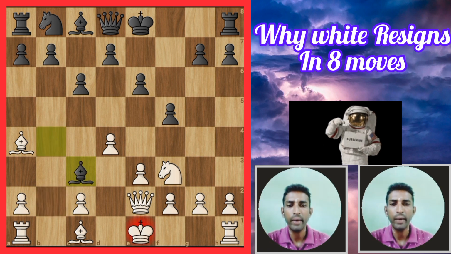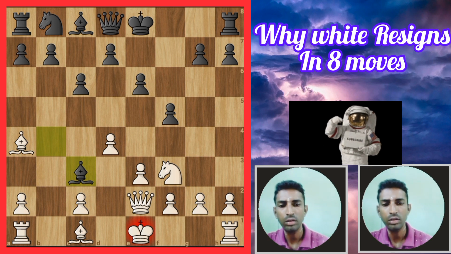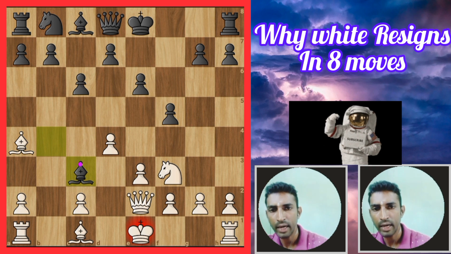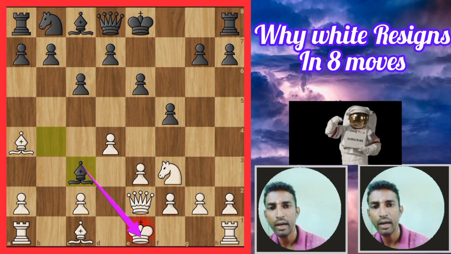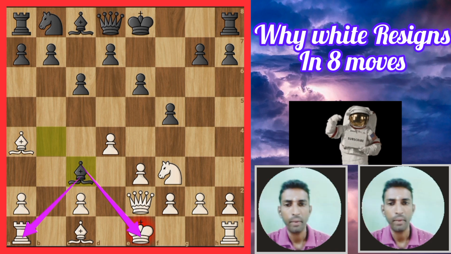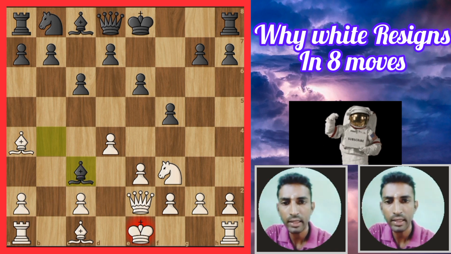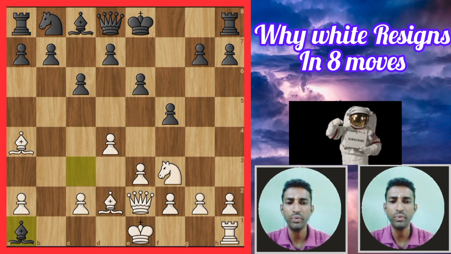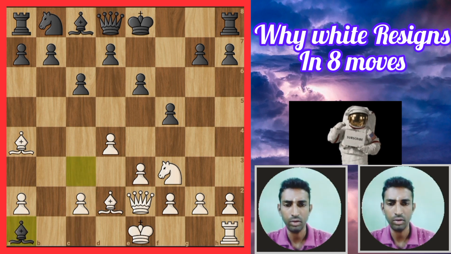This time White is going to resign, because you can see right now why White resigns. The bishop gives check here and the rook is trapped by the black bishop. If Black checks, then Black wins the rook. That's it. This is chapter 1, Dutch Defense Rapport. Okay, we can go now to chapter 2.